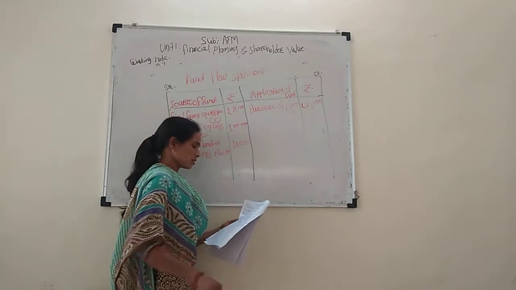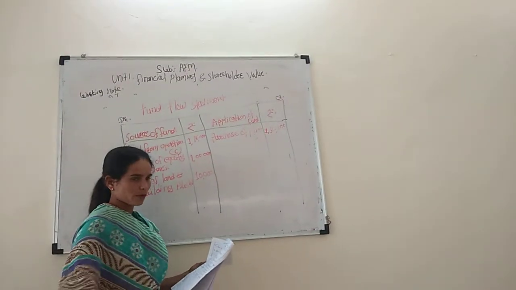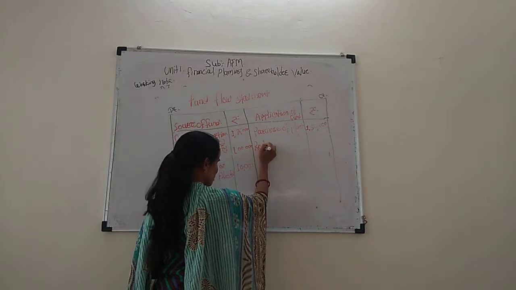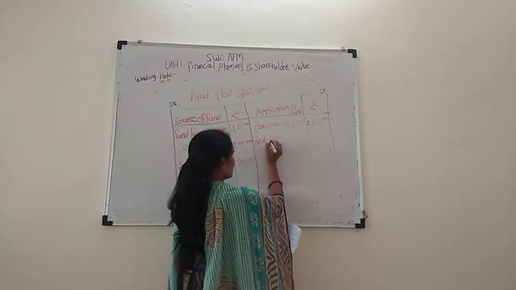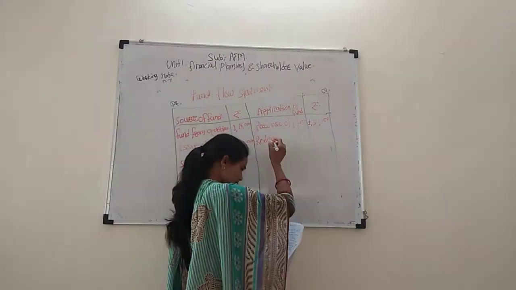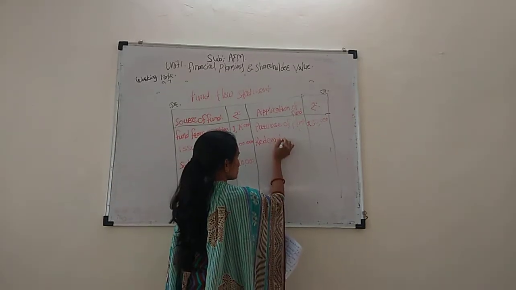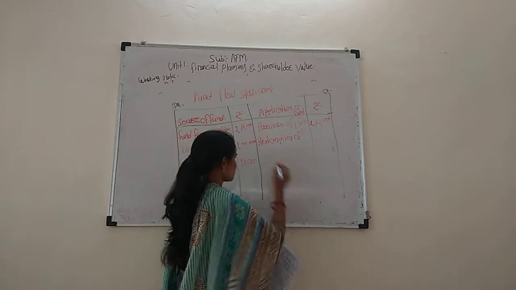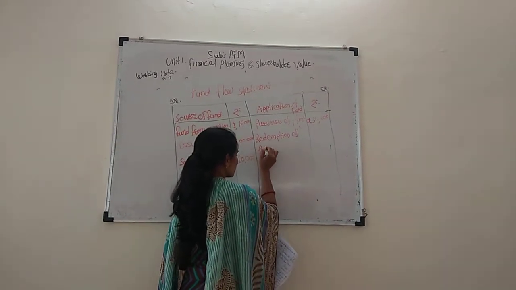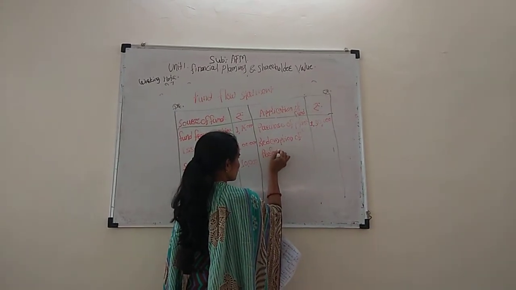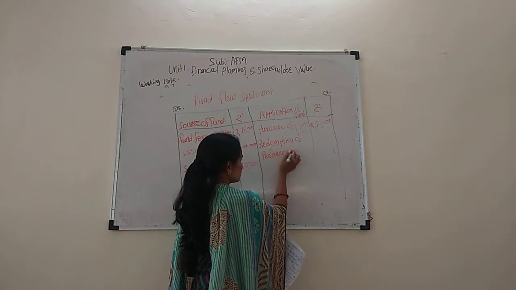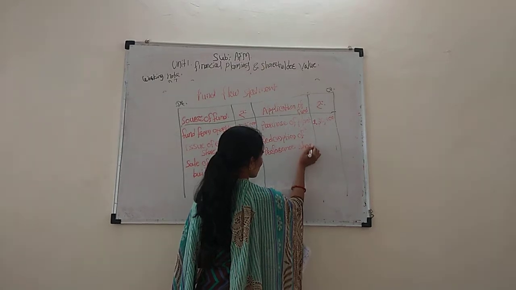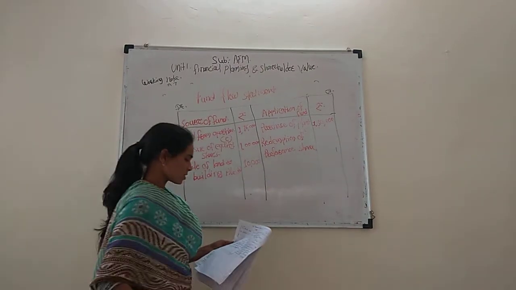And next is redemption of preference shares.